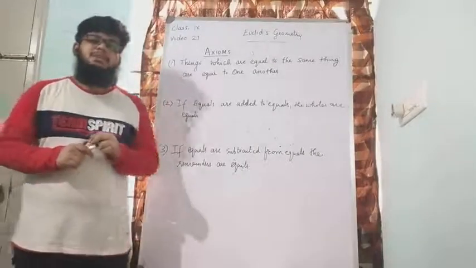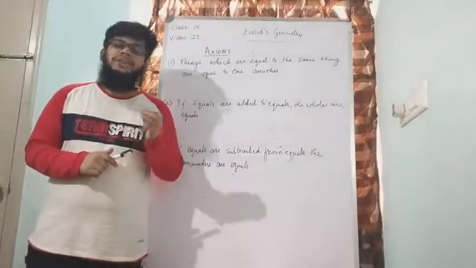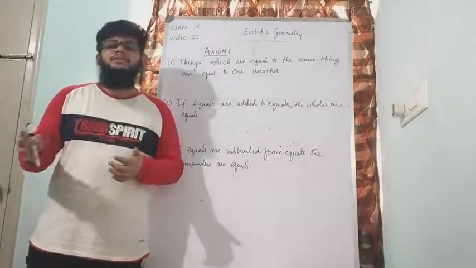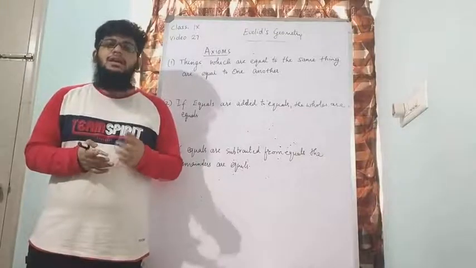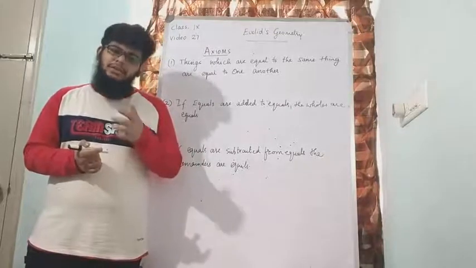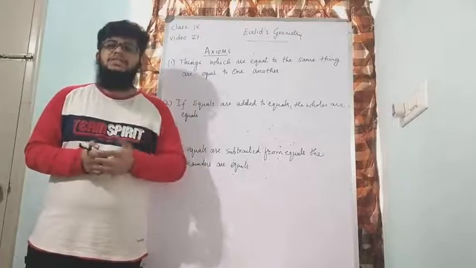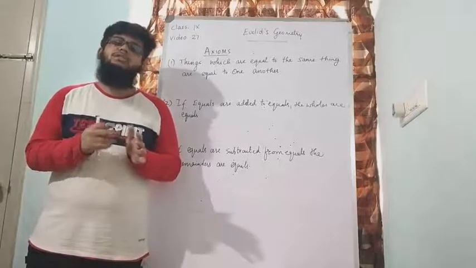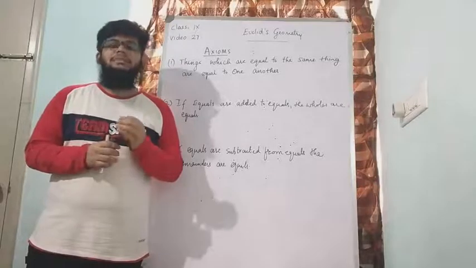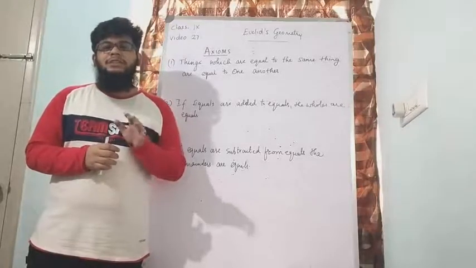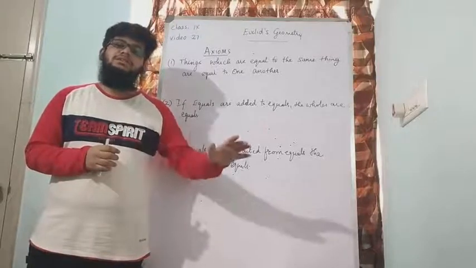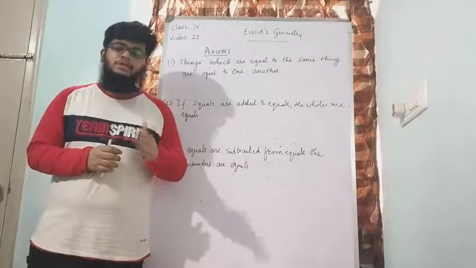Coming to axioms and postulates. First of all, let us know what is the meaning of axioms and postulates. Now Euclid gave a lot of definitions in his book called Elements. In these statements or properties or definitions that he has explained in his book, a lot of definitions are universal truth. Means they can be used anywhere. Not only in the field of mathematics, it can be used anywhere. Such statements are called as axioms and they will always be true.